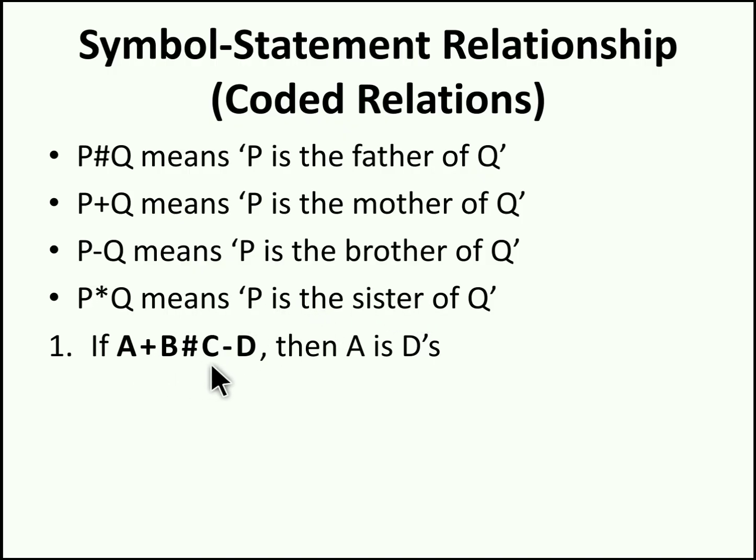If A plus B has C minus D, then A is D's dash. Now A plus B means A is mother of B. A is mother of B. Since A is female, we are marking in circle. Next, B has C means B is father of C.